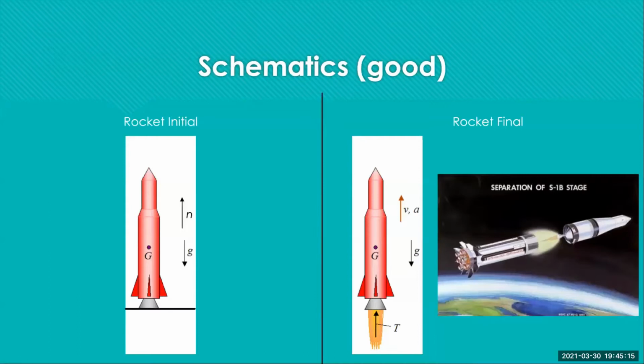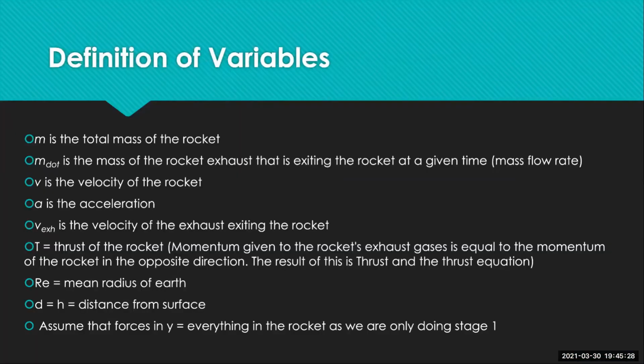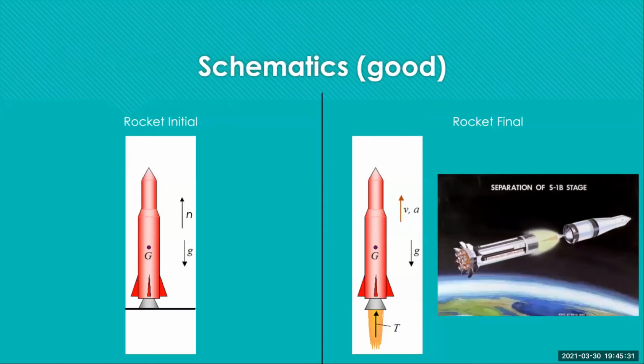So to start off our problem, we got our two schematics. The rocket on the surface at the beginning, and the rocket right when stage one ends and stage two is supposed to start. So in stage one, or the initial, the only thing we really have is normal force and gravity, which we don't really care about. And for the final, we have to prove that thrust is bigger than gravity in order for velocity and acceleration to be going upward, hence in the schematic.